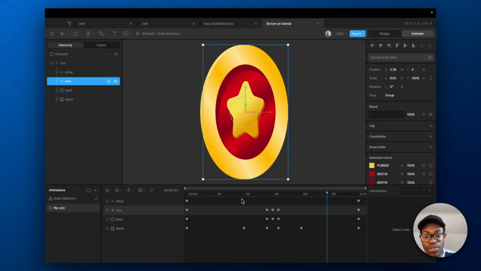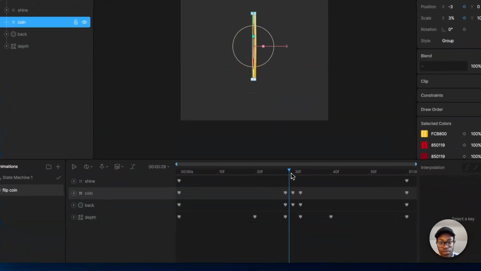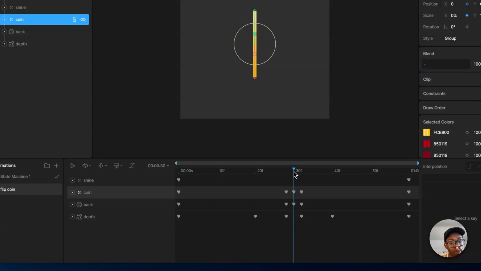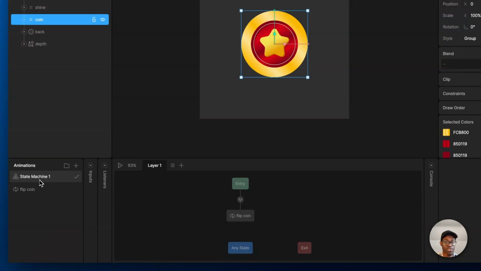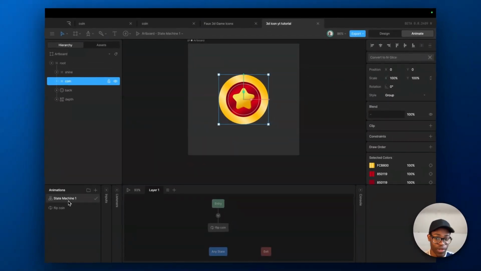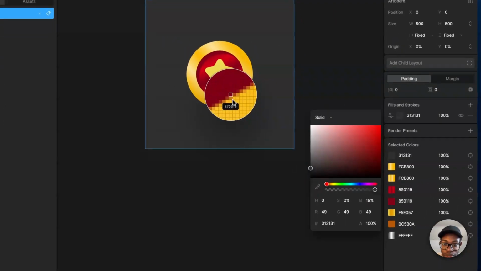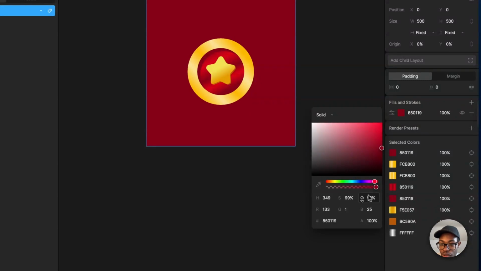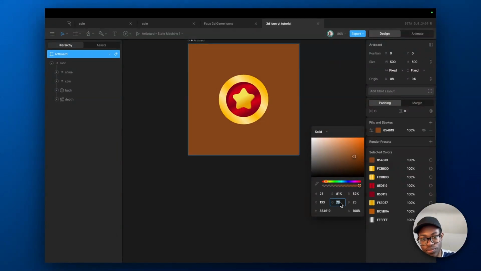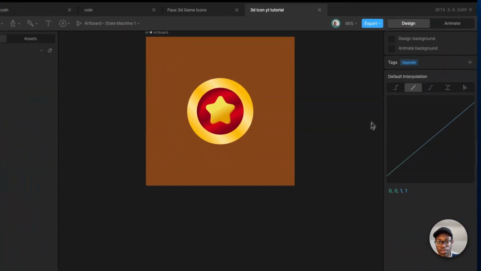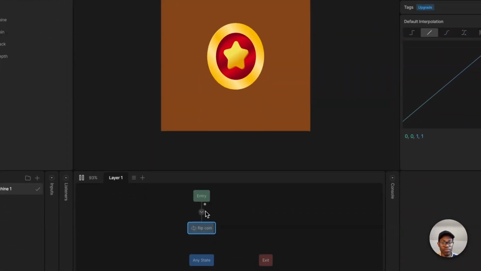So now you can, what's the word? I don't know. That's how to make it. Now you can do the state machine and make other effects like untap, spin, undo this, that. But for now, this is state machine and it's just like the coin is flipping. If you play it, the coin flips. What you can also do now is change the artboard color to the background and give it something more. Oh, this is not bad, I guess. And then animate state play.